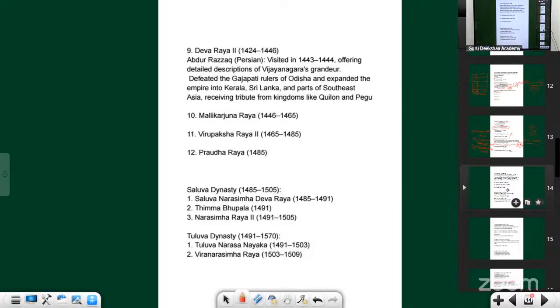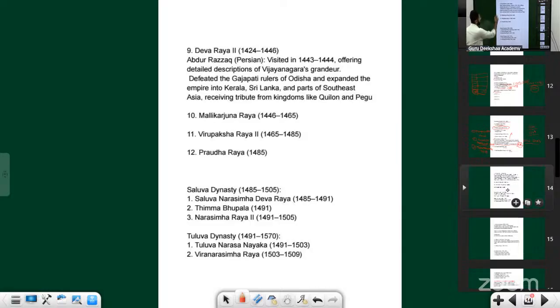See the time period of Devaraya II: 1424 to 1446, much earlier than when Vasco da Gama entered India. By this, can you understand? You need to see European invasion along with the local kingdoms that were there during that time. That can become a good area to be asked questions. Clear until here? Shall I move on?